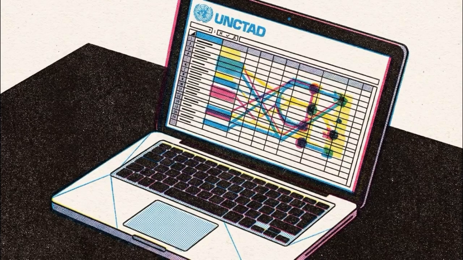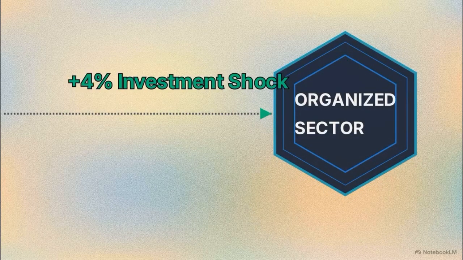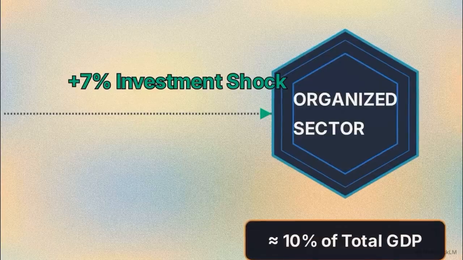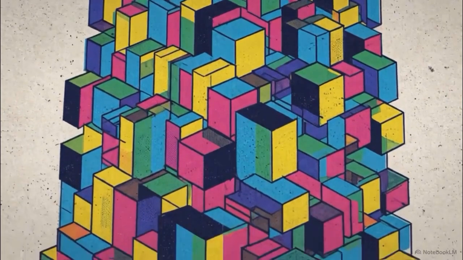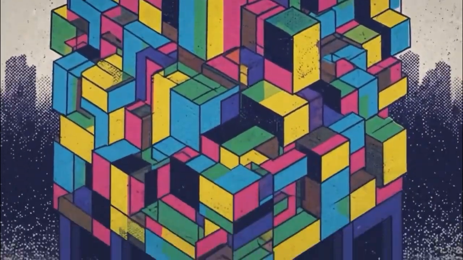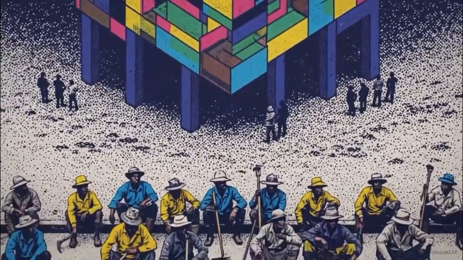The UNCTAD researchers ran a simulation to test this, injecting a 7% investment demand shock directly into the organized sector. That is roughly 10% of total GDP. This chart displays the expansion of organized employment. In Calibration 1's vacuum, the dark red bar shows employment rising fractionally. In Calibration 2, activating Kaldor-Verdoorn shrinks that bar. Finally, Calibration 3 adds trade elasticities, shrinking the bar further. Organized employment stagnates. Injecting capital into a formal enclave primarily boosts productivity and returns, completely failing to pull the reserve army of labor from the unorganized sector.